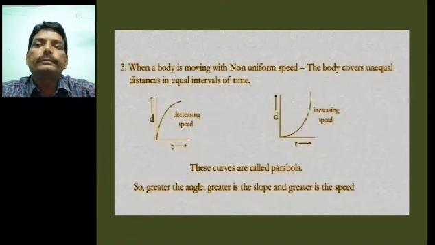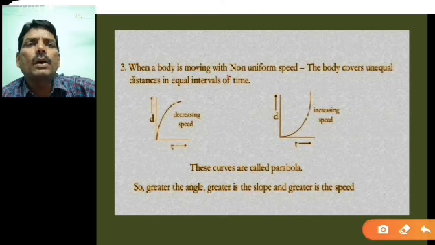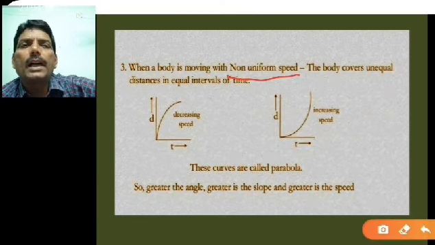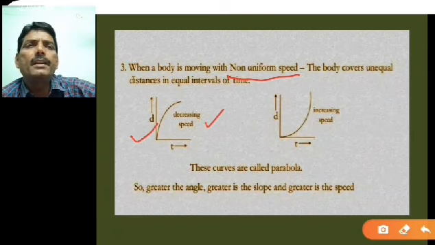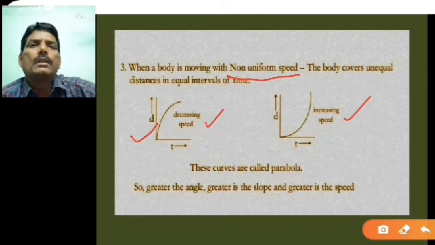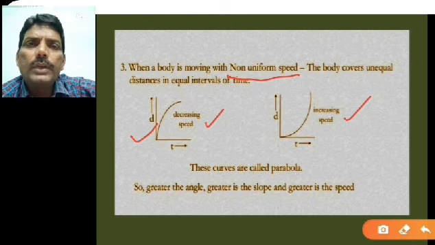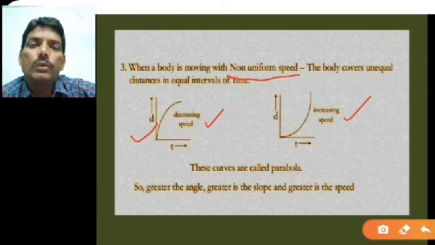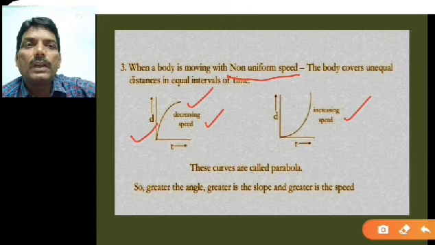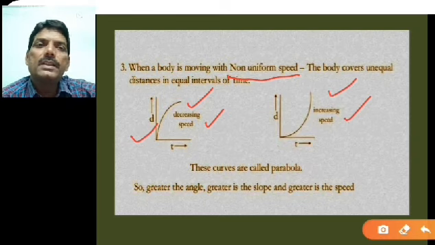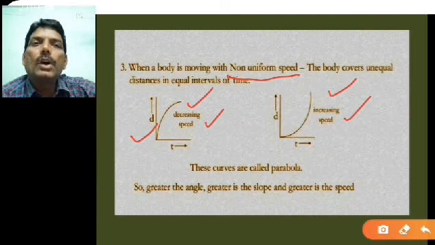Next one, when a body is moving with non-uniform speed, you will get a graph like this, decreasing speed and increasing speed. How will you get this graph? So what should those points be? That is also one homework for you. You can take the points so that you will get the graph like this, and also take some points in a given situation so that the graph will be like this. So these are the two graphs showing the case of non-uniform speed.